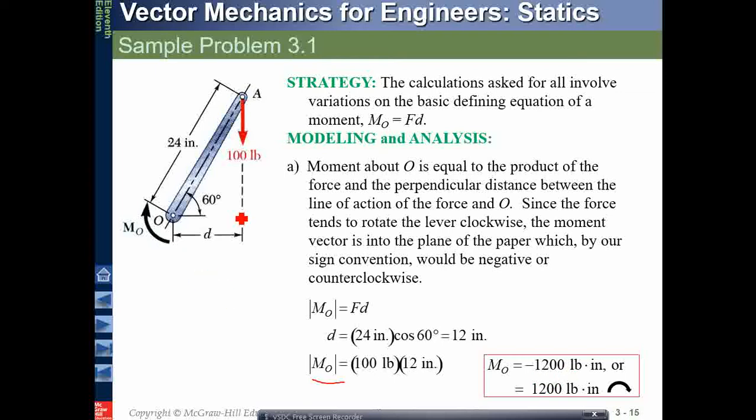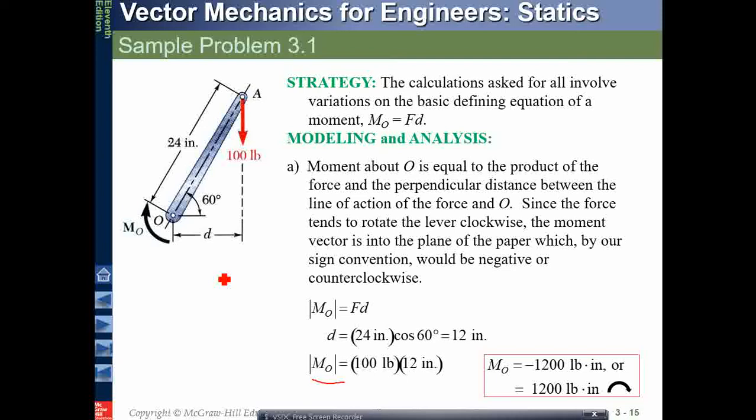Remember, this is trying to rotate the body in a clockwise fashion, so that's why the moment comes up as negative. We can write minus 1200 like this, or we can write only the positive value and the clockwise sign. This gives me the magnitude of the moment in this direction.